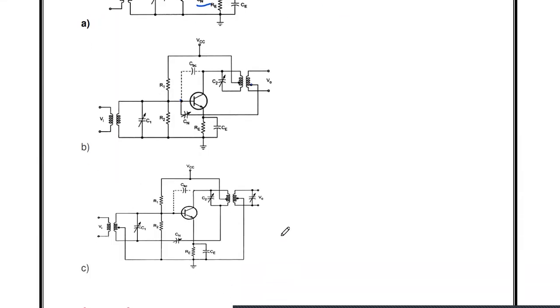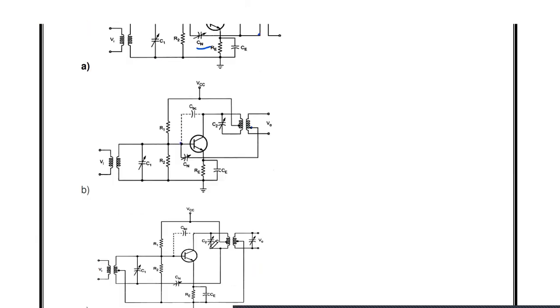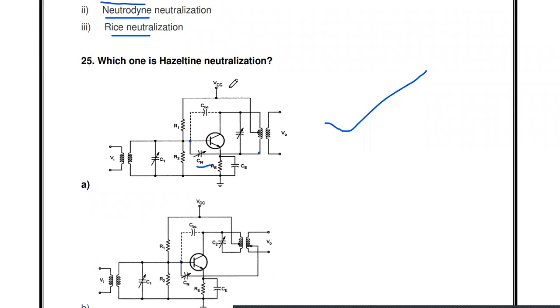The third diagram is the Rice neutralization. Here, this is somewhat different. The neutralization capacitor is connected to the primary winding, and the other end of Cn is connected to the primary winding of the input, not the base. This is called Rice neutralization. So in these three diagrams, the first diagram is the Hazeltine neutralization. The neutralization technique was introduced by Hazeltine, which is why it is called Hazeltine neutralization.